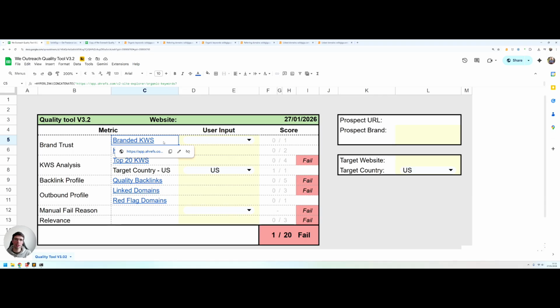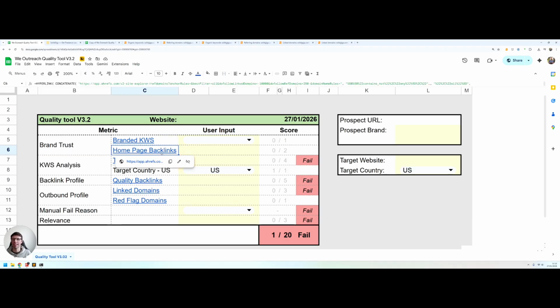If there's people Googling for the brand of the keyword, Google obviously has access to all of that data, and it probably sends good signals to them that this is a brand and website that exists as some sort of entity in the real world rather than just some sort of random content site. And if we can see those Google searches in just an Ahrefs keyword report, then Google can probably see a lot more than that related to the brand as well, and people engaging with the brand and searching for the brand in different places. So that's a pretty good signal.